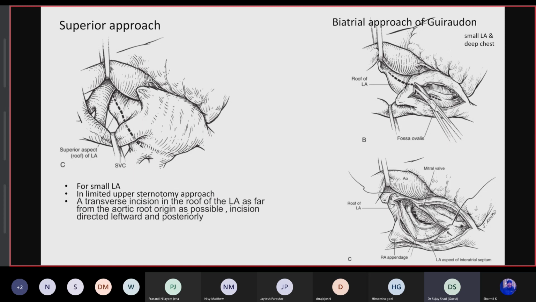If you follow a little further towards the lower part, towards the trigone, you'll again lose that important 5-7 millimeters, which is required to stitch. If you don't have that material, you're going to have a massive bleed. That is an unforgiving place for you. So stay away from the aortic root, keep the aorta flat, keep the aorta retracted to the lateral side, and then go a little towards the left atrial appendage and not between the left atrial appendage and the annulus.